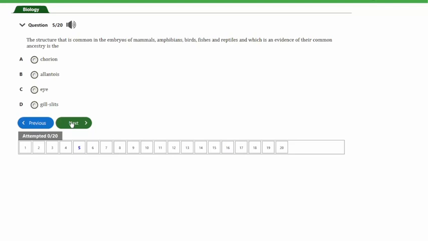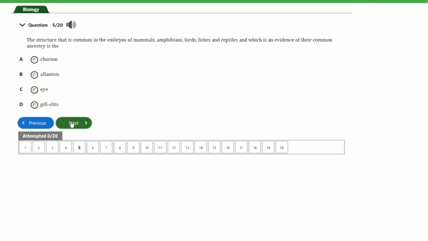So guys, the answer to this question is option D, and that's gill slits. The gill slits are a structure that is common in the embryos of mammals, amphibians, birds, fishes, and reptiles. So this gill slits is actually an evidence of their common ancestry.